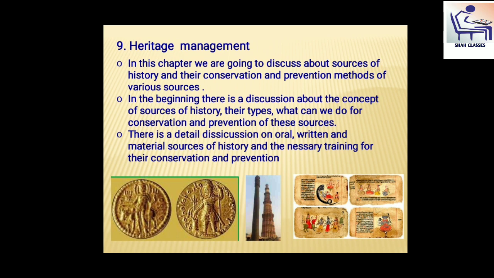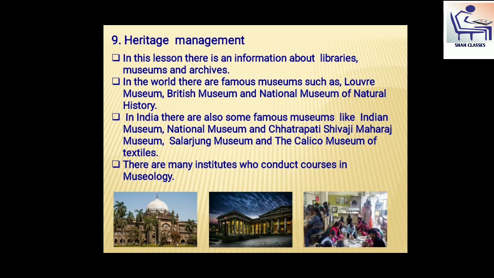In this lesson, there is information about libraries, museums, and archives. In the world, there are famous museums such as the Louvre Museum, the British Museum, and the National Museum of Natural History in the USA.